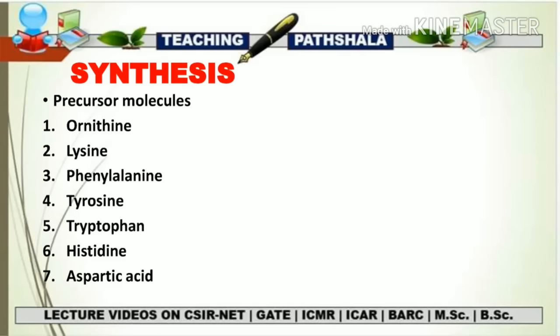Many alkaloids move from the organ of synthesis to the organ of storage. That means the organ for synthesis will be different from the organ for storage of these alkaloids. Because the alkaloid is going to be stored in some organ, obviously a transport mechanism is going to take place. So if we talk about the transport of alkaloids, it mainly takes place with the help of a symplastic transport mechanism or an apoplastic transport mechanism.